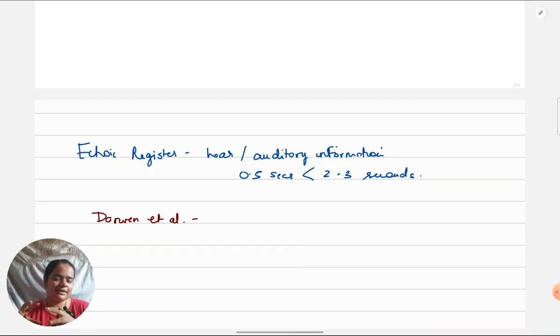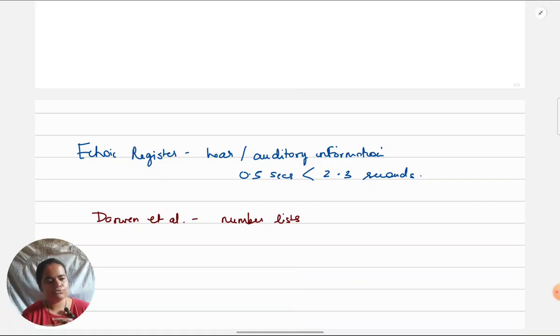Darwin was basically trying to replicate Sperling's study for the echoic register. Whatever Sperling did for iconic memory, Darwin wanted to show the same thing for echoic. So the procedure is similar, but he could not present grids of letters to participants because he's testing hearing. So instead, he made them hear digits, numbers. Sometimes these were letters also. Again, he did many experiments, many trials, like Sperling. So sometimes digits, like numbers, were played, and sometimes letters.